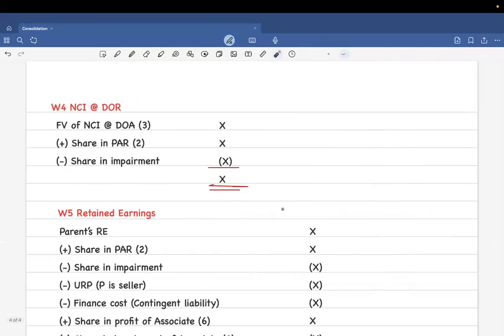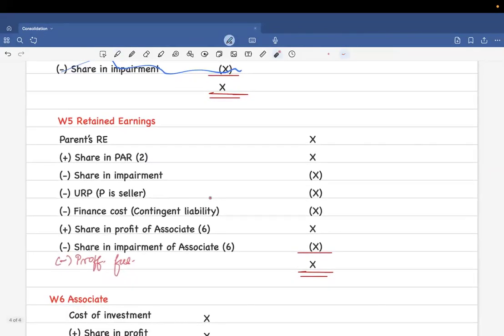Now, the next working is you need to find the NCI, that is the amount of NCI at the date of reporting, that is the year end. So you're going to take the amount of NCI when you acquired the business, that is fair value of NCI at DOA. You're going to add to it PAR from working note 2, which you have split, and you're going to deduct impairment, if any. Impairment, as in fall in value, it's not needed. Clear now? So when you calculate this, you get the NCI at DOR.